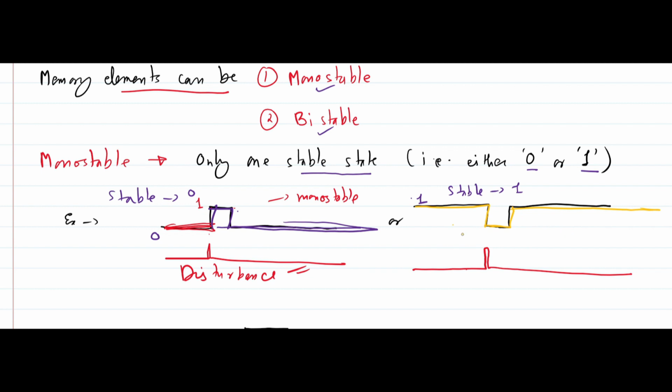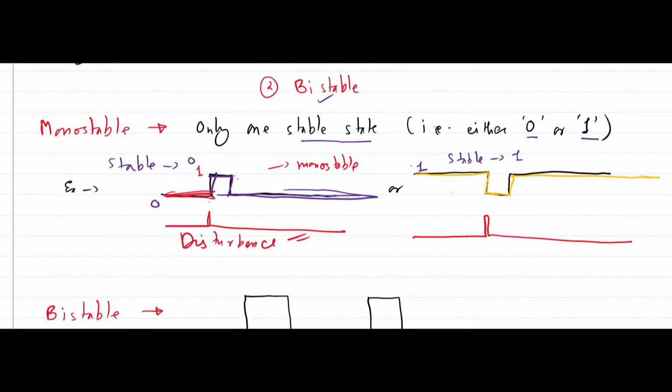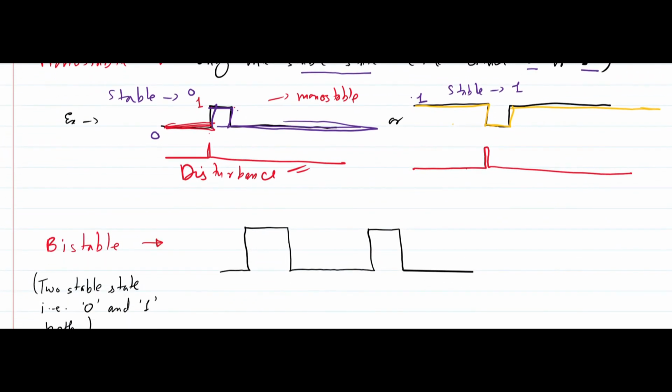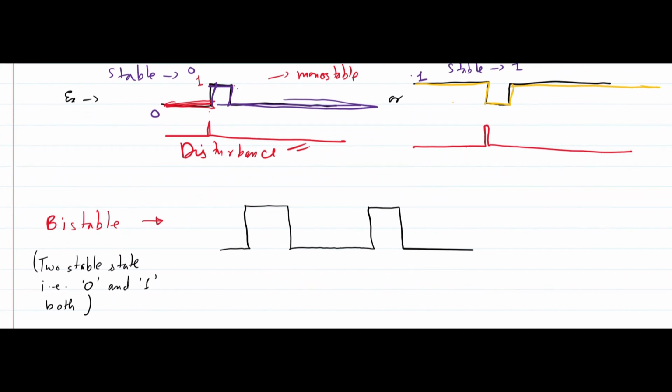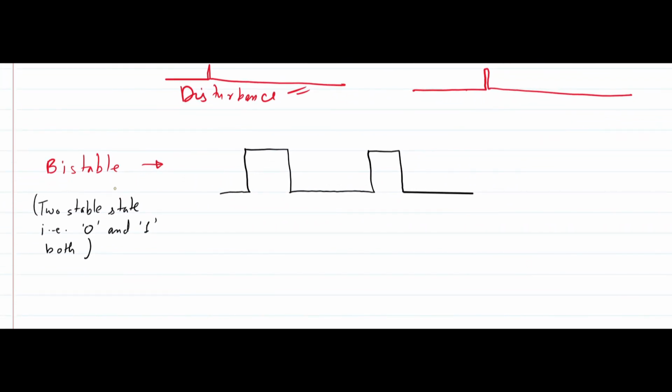So this is a monostable element, and we can't use this as memory because it cannot store both the data or both the states. So we have a bistable element, where it will store both the states. Suppose here is the bistable element, it has two stable states, that is 0 and 1, and it can store both.